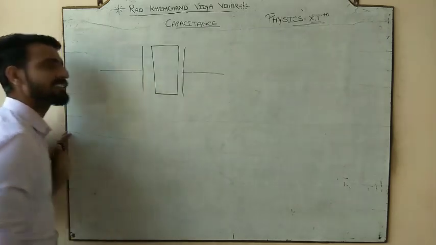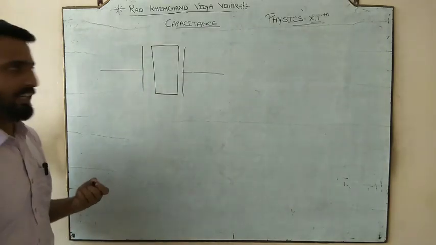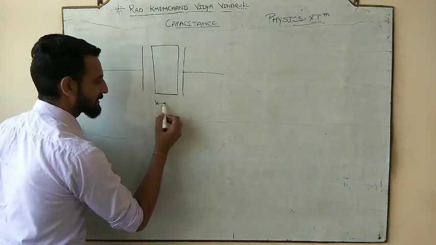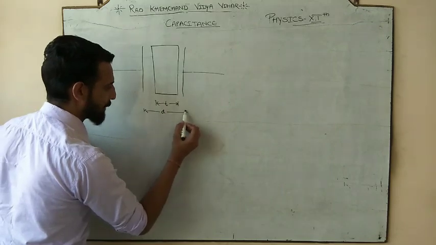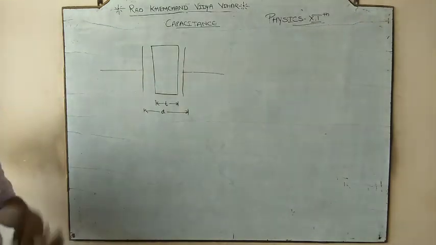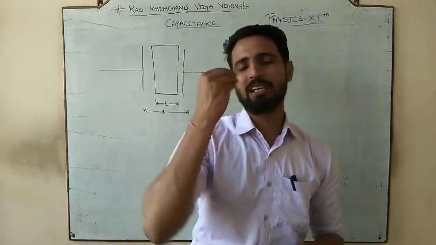We inserted an insulating medium that has a certain thickness, and capital D shows the separation.